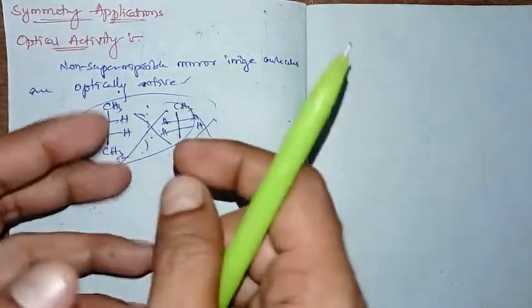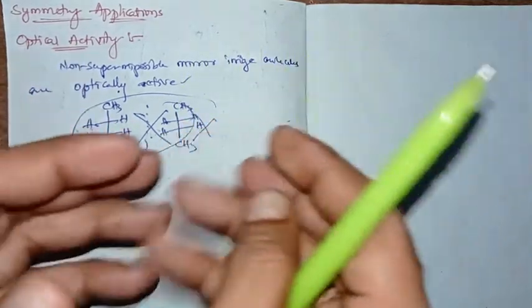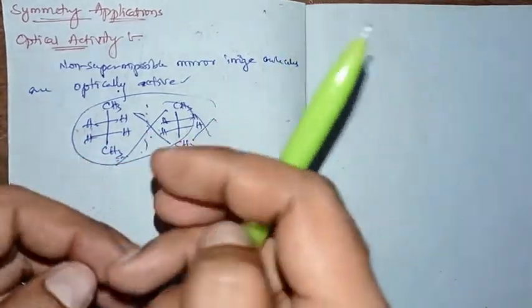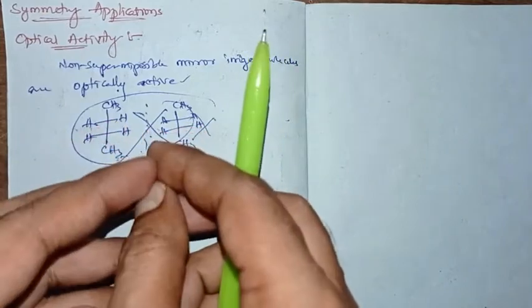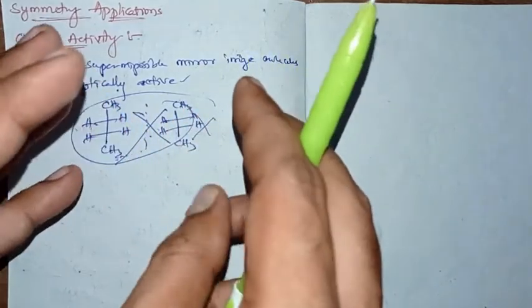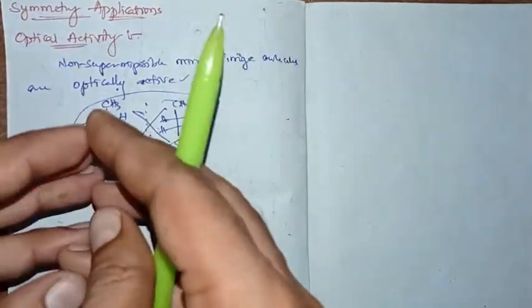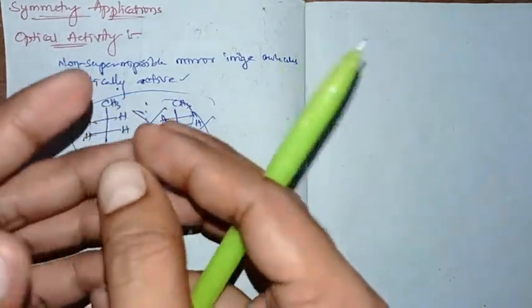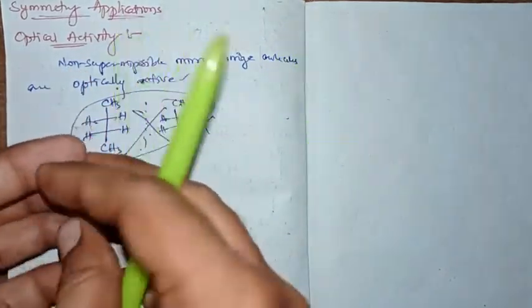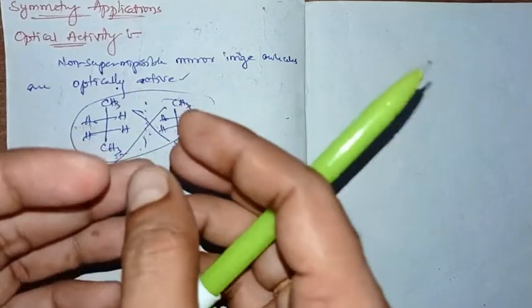So this optical activity in a molecule can be determined by physical methods, right? There are experimental methods to define this optical activity in the molecule, but certainly there the symmetry will help you without any experimental activity, right? By exactly knowing the molecular geometry and its point group, we can assign its optical activity, whether it is optically active or inactive.